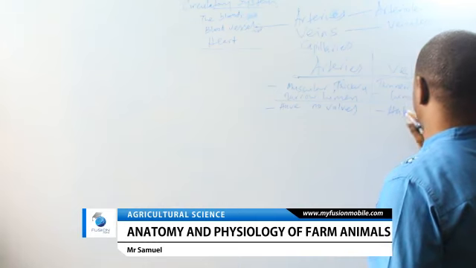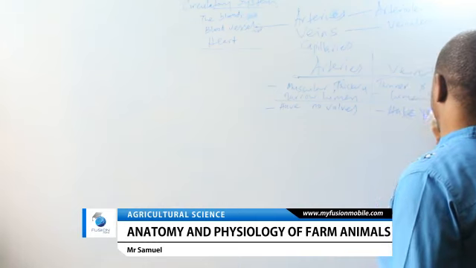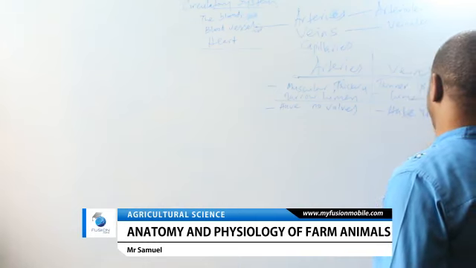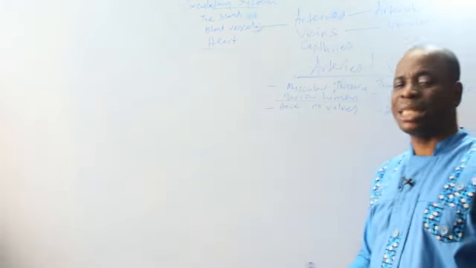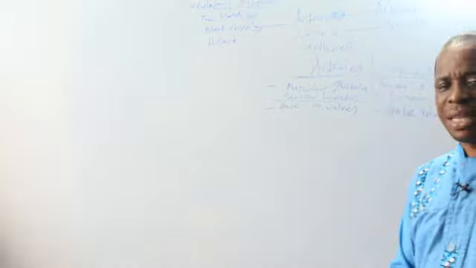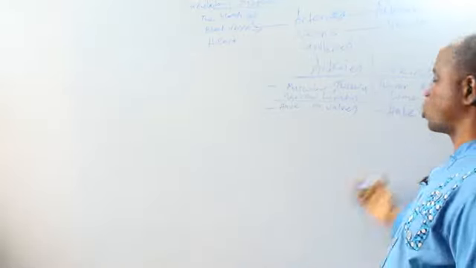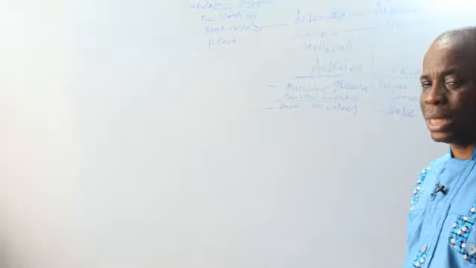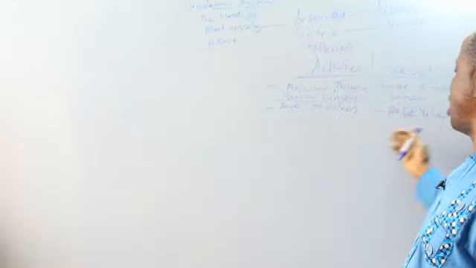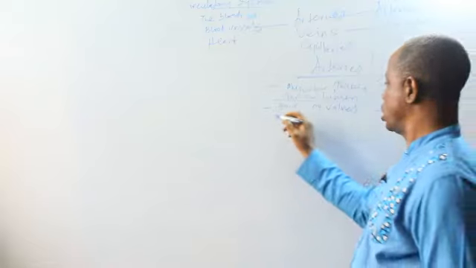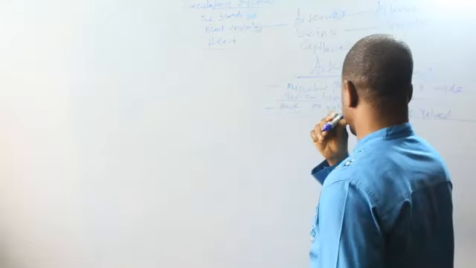Valves prevent backward flow of the blood. The reason arteries do not need valves is because they carry blood under high pressure out of the heart. Meanwhile, veins return blood under low pressure to the heart. So there's every tendency that blood may want to flow back in the veins, but the valves prevent them from doing so.